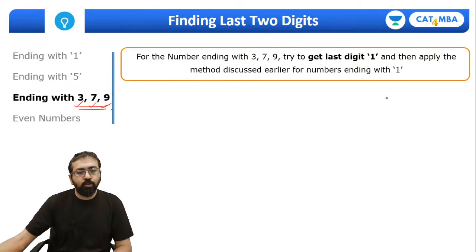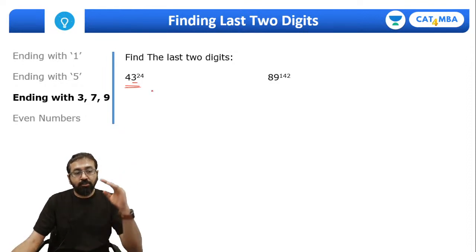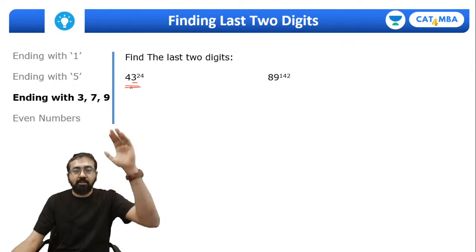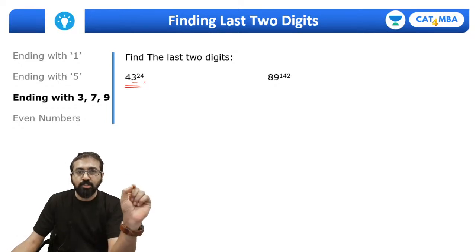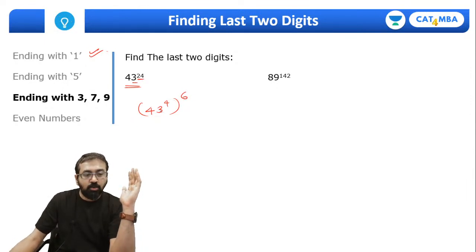Yes, everyone? Okay, fine. So let's look at how to calculate the last two digits of numbers ending in 3, 7 and 9. The approach is, try to get 1 at the end. Once you have got 1, then you can apply this rule. So let's take an example: 43 raised to 24. Now I know 3 raised to 4 ends in 1. So if I raise this number to the 4th power, it will produce last digit 1. Once we have a number with last digit 1, we can easily find its last two digits using that first method. So we need to raise this to the 4th power. So my question is 43 raised to 4, whole raised to 6, because we need to maintain the power 24.